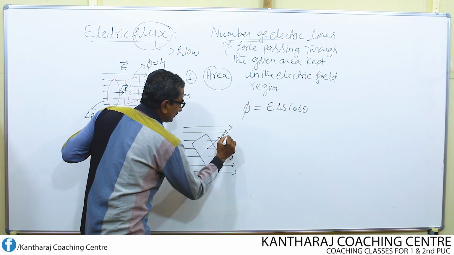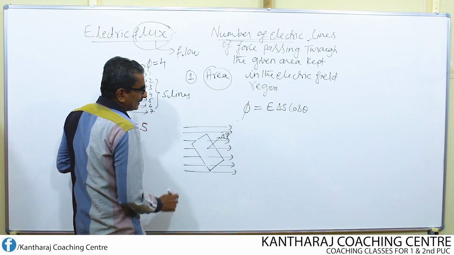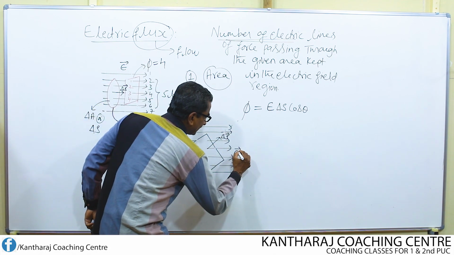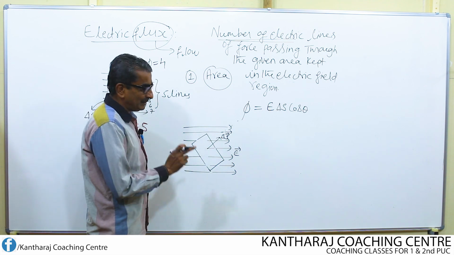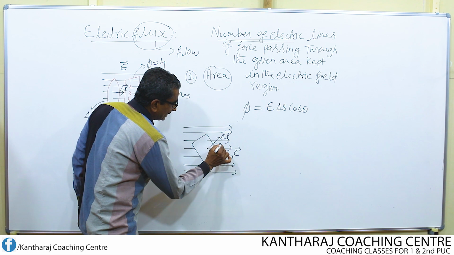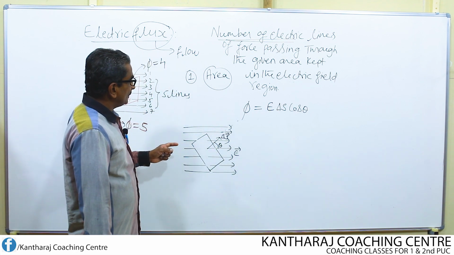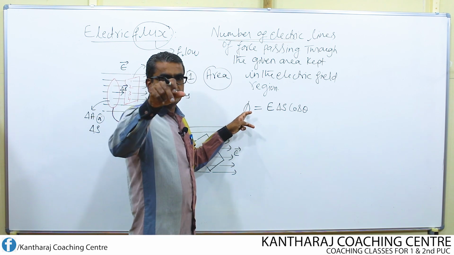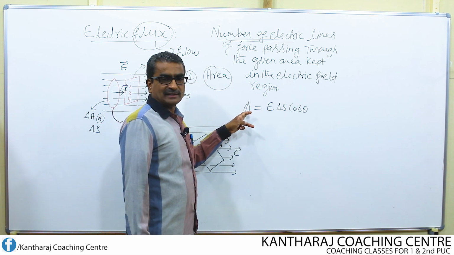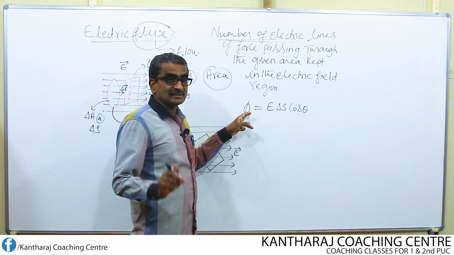delta S. So if delta S represents the area vector and E is the electric field, what is the angle between this electric field and the area vector? It is nothing but theta. So in order to find the electric flux, we have to consider certain things.